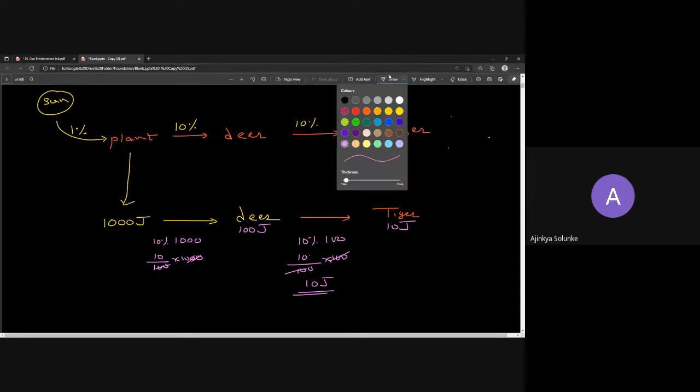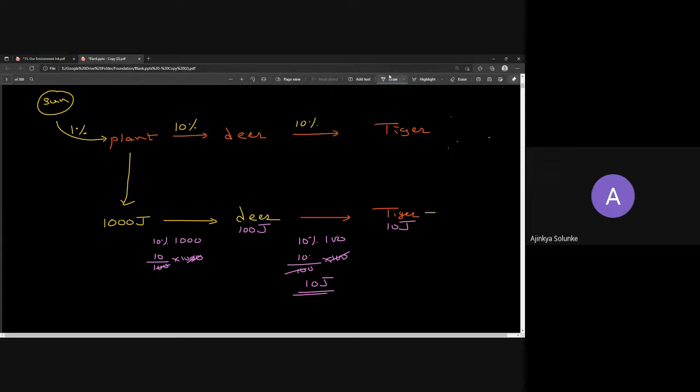Now tell me one thing. If we go ahead, we don't know which animal it is, but don't you think it will reduce by a very large number? That means if we continue to further levels, we will get very low energy, because every time you are reducing to 10%. So there will be a moment where you will have no energy at all to distribute. That means the energy has tremendously decreased.